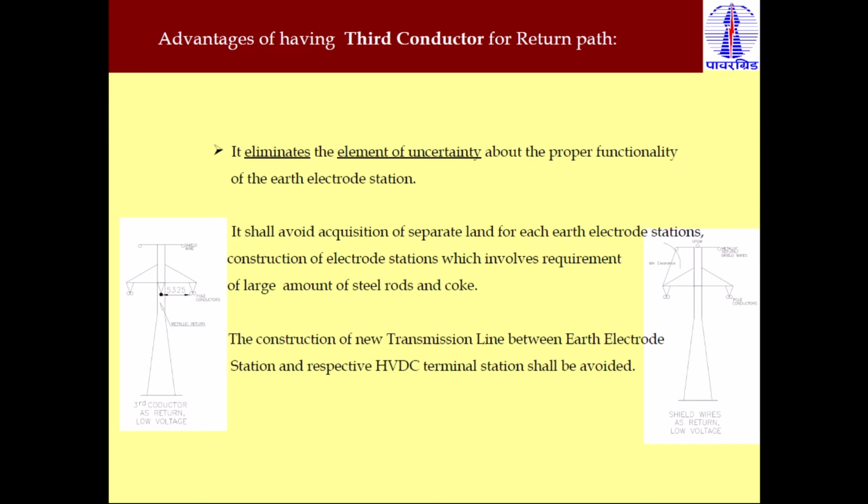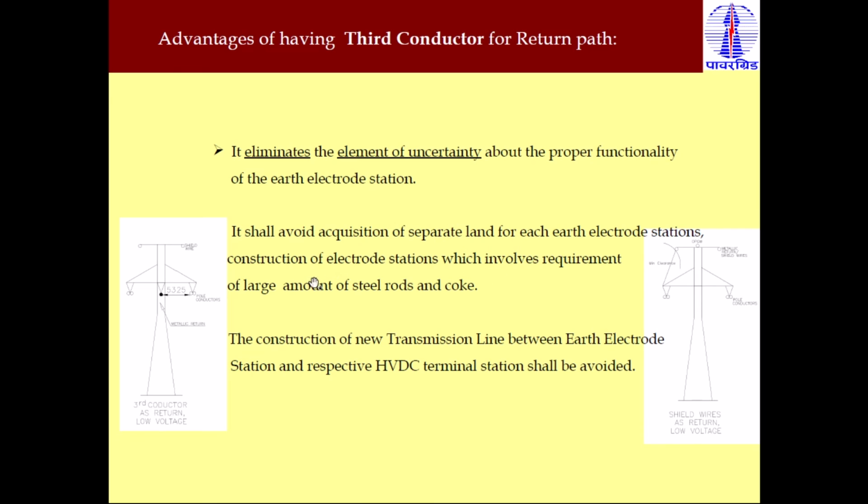As we know, generally in an emergency situation we use the earth return as a return path. But sometimes, because the earth electrode is not properly grounded, or because of corrosion of this earth electrode, you cannot effectively use the earth as a ground return. So in that situation this third conductor can be used as a return path.